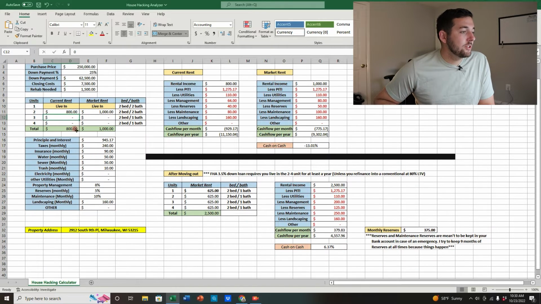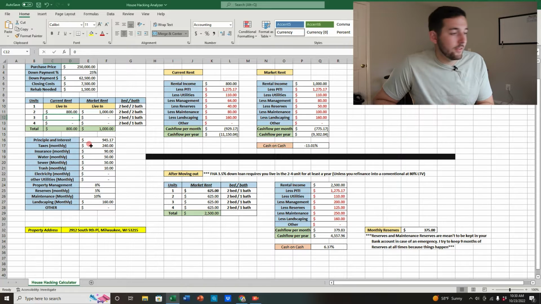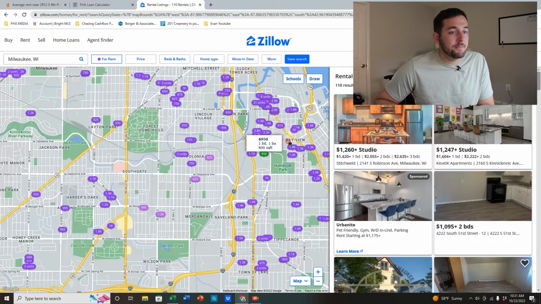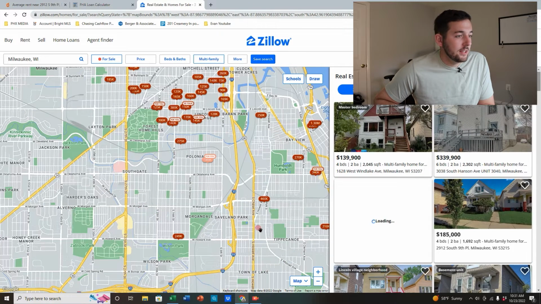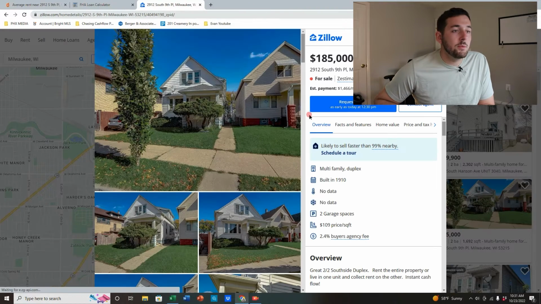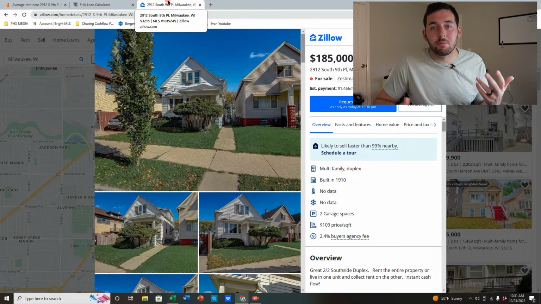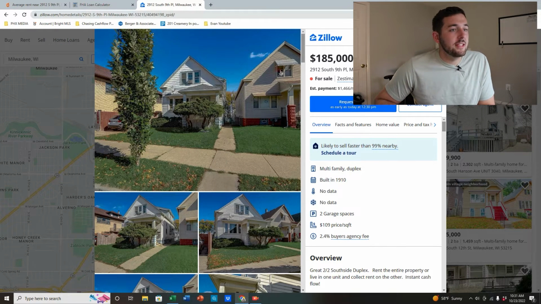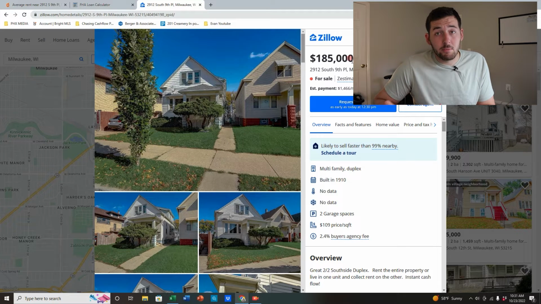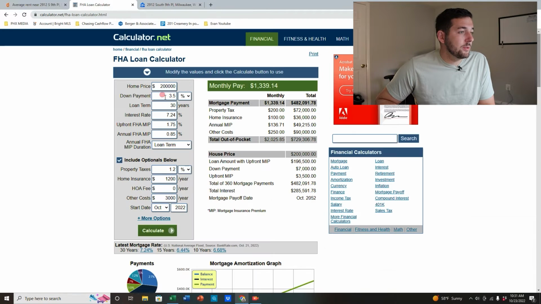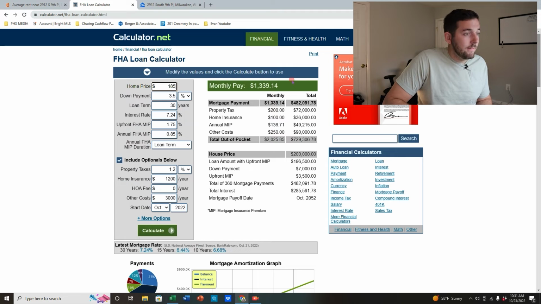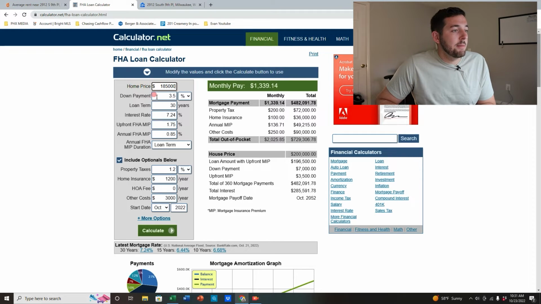So now time to go down to our expenses on the property. What we'll do is go back to our property and type in that 185. So it's time to figure out exactly what our mortgage would be. We got the 185 if we're going to buy it at market. Down payment 3.5%, 30 years. Interest rate is probably going to be around 7% right now.